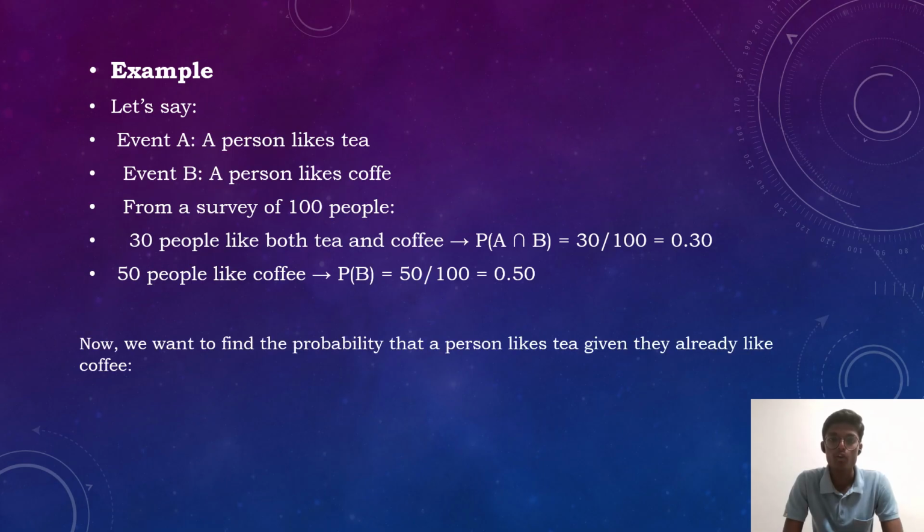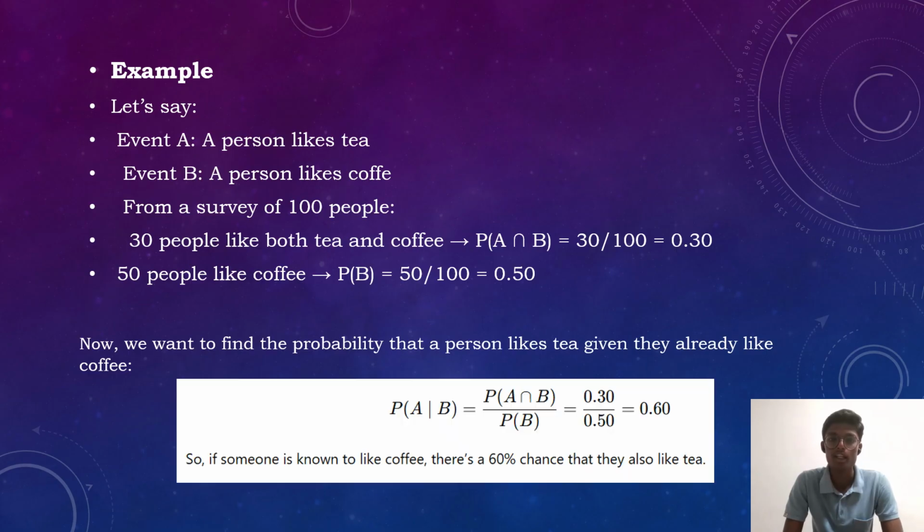Now here we want to find the probability that a person likes tea given that they already like coffee. The formula is P of A given B is equal to P of A intersection B by P of B, equal to 0.30 by 0.50, equal to 0.60. So if someone is known to like coffee, there is a 60% chance that they like tea.